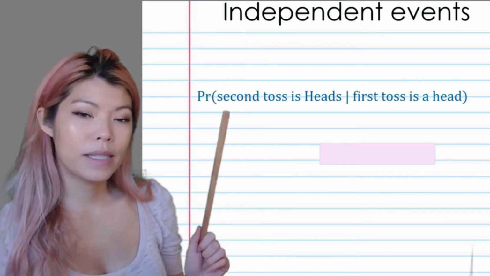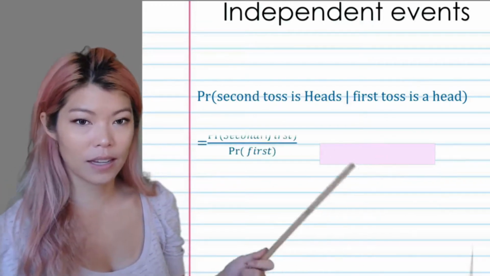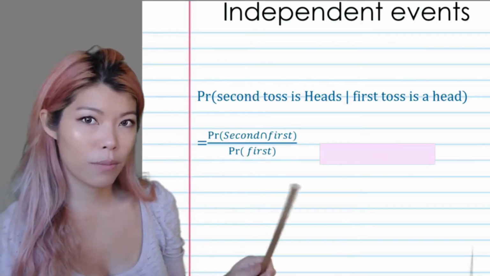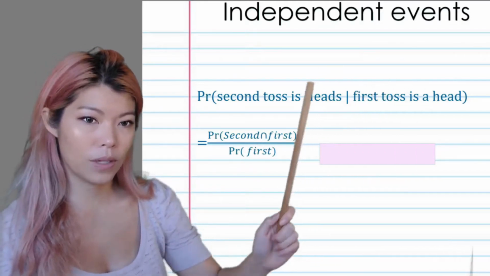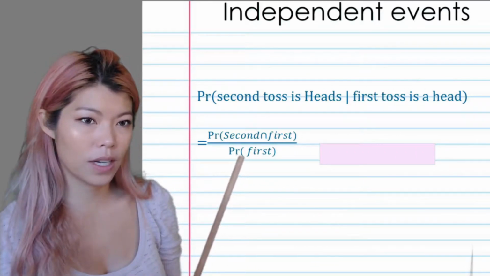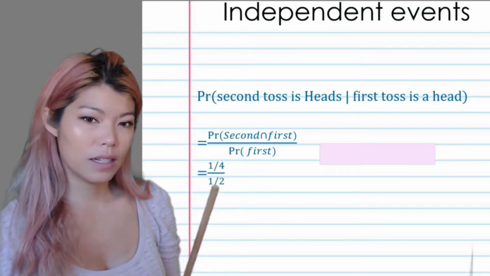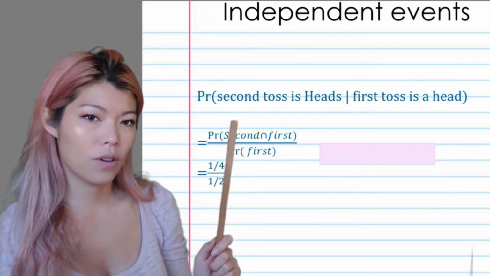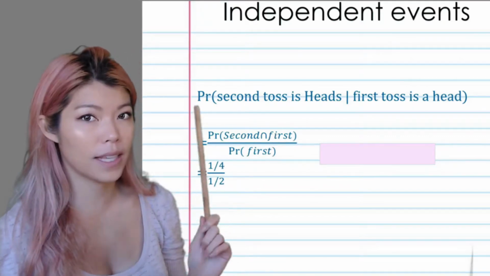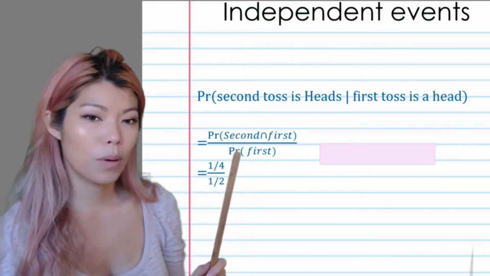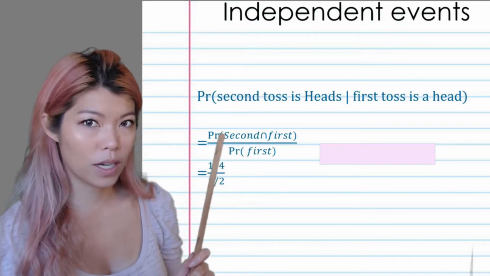So what's the probability of getting heads on the second toss given the first toss is heads? Well, we could use a formula from Pr7 where we find the intersection over the second thing in the bracket, which is tossing the first coin as heads. So let's see what happens when we use the formula. The intersection of the second coin being heads and the first coin being heads, so heads, heads, we know the probability is a quarter, over the probability of obtaining the first one as a head. So one toss, one head is a half.